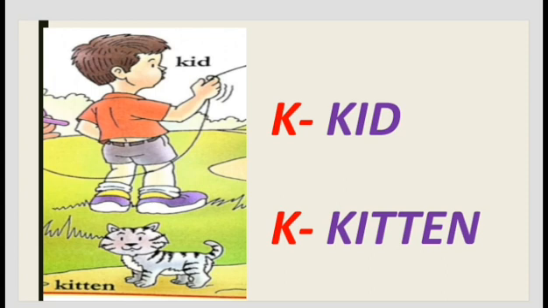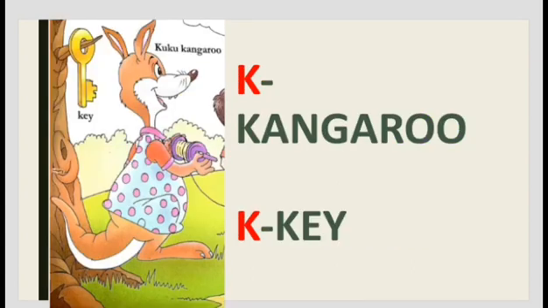So there are several K words which we have seen. K for kid. K for kitten. How does the sound come? K. K. Kangaroo. Kangaroo starts with K. Key starts with K. So, key.